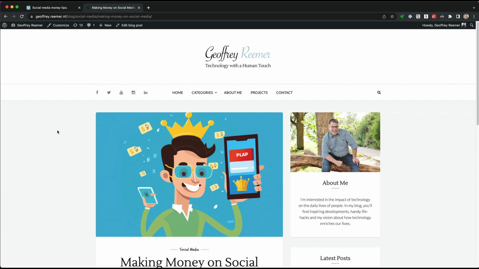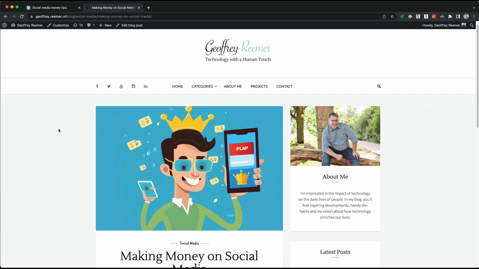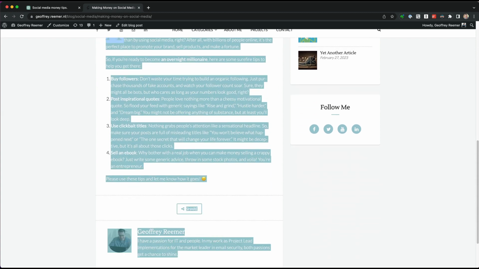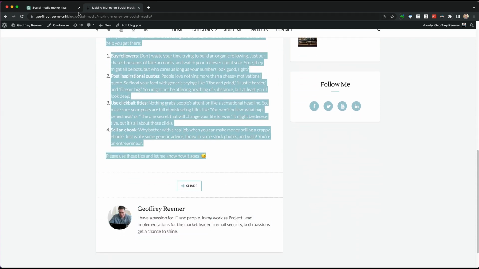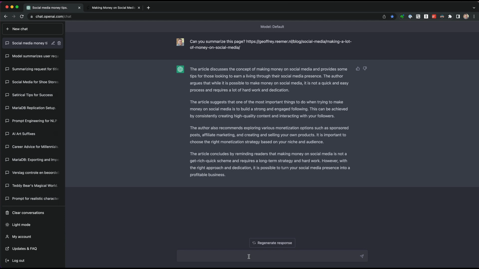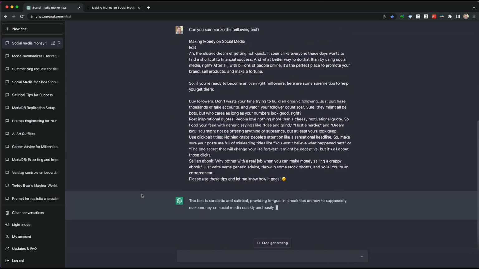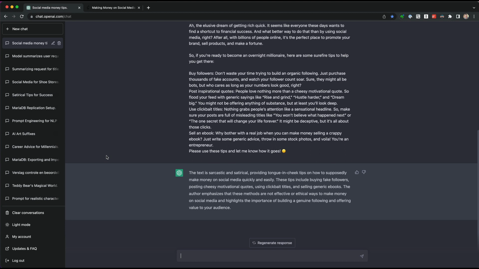So if you have a use case that relies on summarizing web pages, you're better off just copying the whole article and just ask, can you summarize the following text? There it goes. The text is sarcastic and satirical, providing tongue-in-cheek tips on how to supposedly make money on social media quickly and easily, etc., etc.